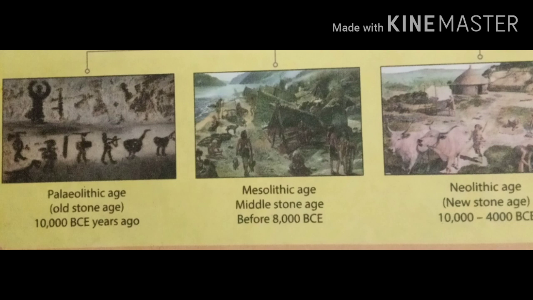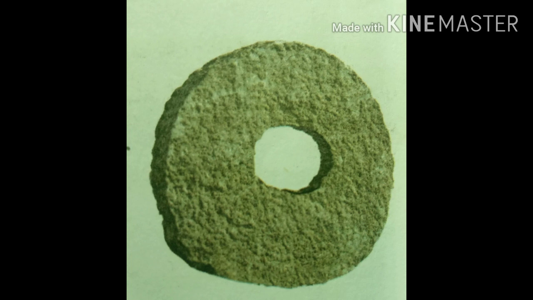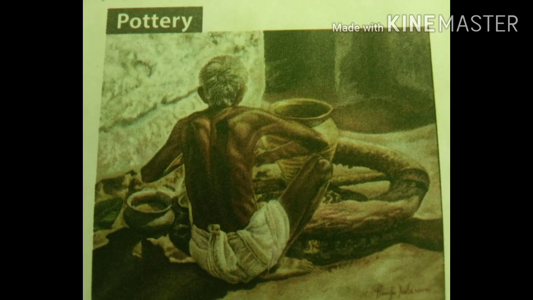Stone Age is divided into 3 types: Paleolithic Age, Old Stone Age; Mesolithic Age, Middle Stone Age; Neolithic Age, New Stone Age. Stone wheels were the first scientific invention. What was the first scientific invention? Yes, stone wheels. Pottery. Pottery was also one of the greatest inventions by humans. The baked pot was strong and looked beautiful. Stone Age people made all the household artifacts by themselves.